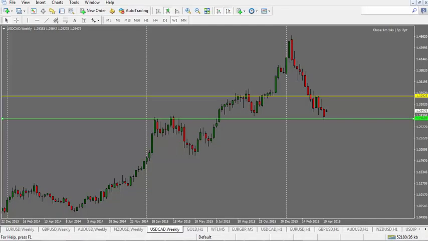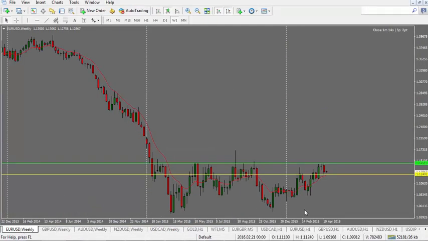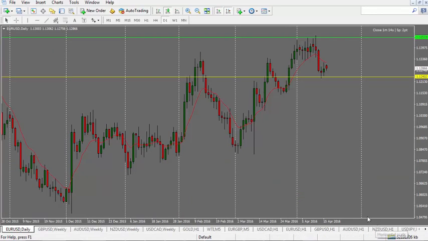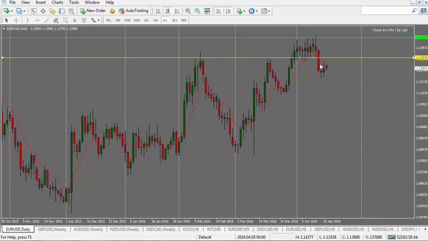Let's move on to the charts here. We'll start by taking a look at Euro US dollar. This is the weekly chart. We see a nice bearish close for the weekly candle. Taking a look at the daily chart here, we were in this range for quite some time, the 1.1342 range.